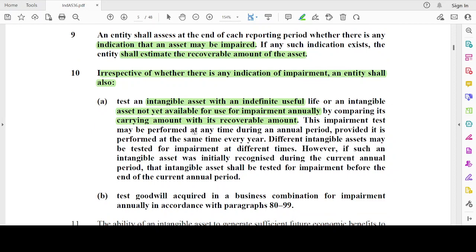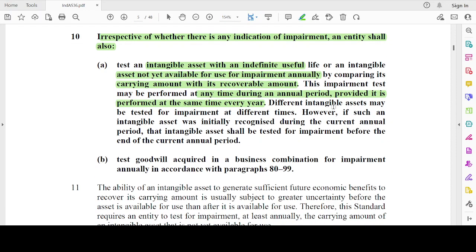This impairment test may be performed at any time during the annual period, provided it is performed at the same time every year. If it is October, then every year in October I have to perform this impairment test. However, different intangible assets may be tested for impairment at different times.